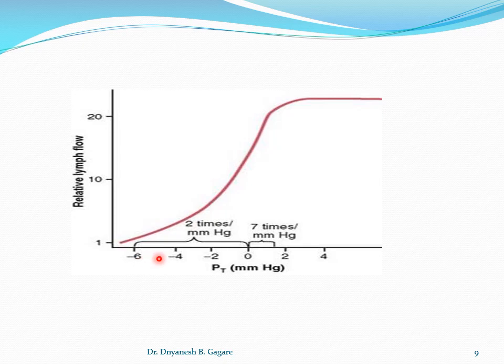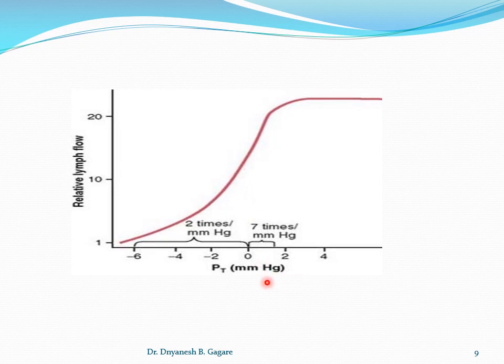But any increase in interstitial fluid pressure leads to an increase in lymph flow or lymph formation. As I said, when it is increased up to 0, lymph flow increases about 20 folds.